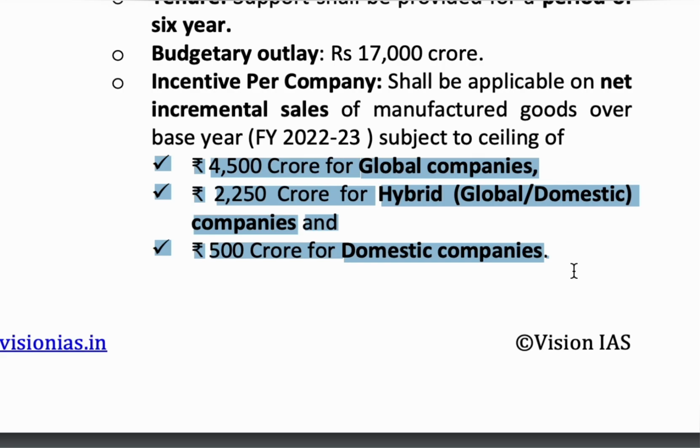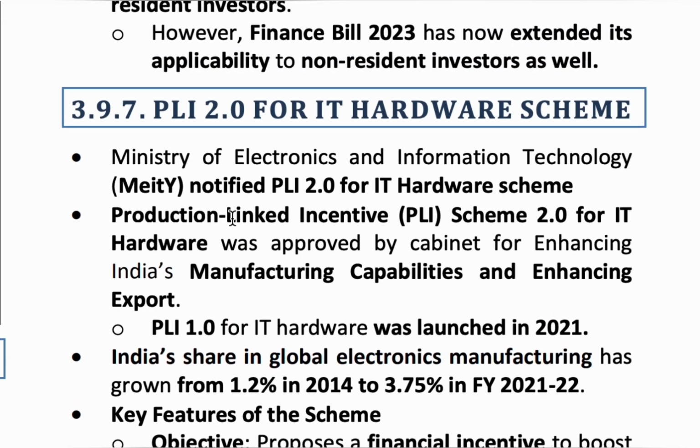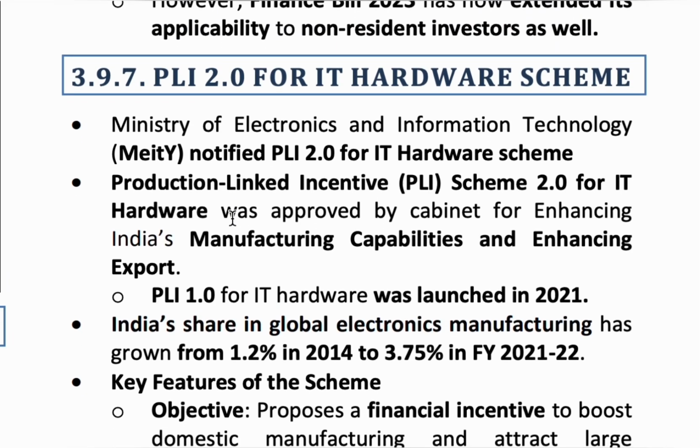For hybrid companies it is 2,250 crores. For domestic companies it is 500 crores. So based upon different companies' sales in a year, the amount varies. All these are to develop technologically, to become an industrialized nation, and even our employment rate in India increases because of such schemes.